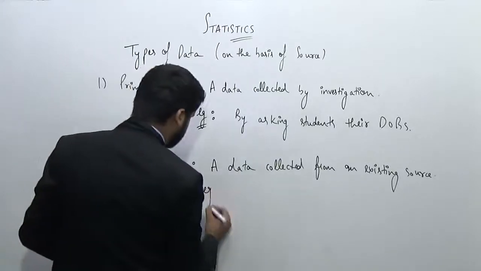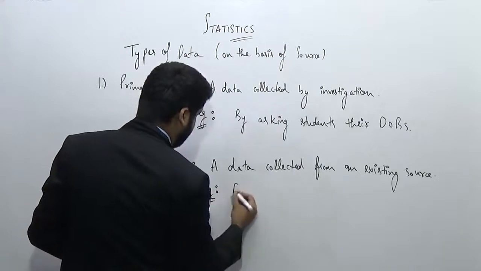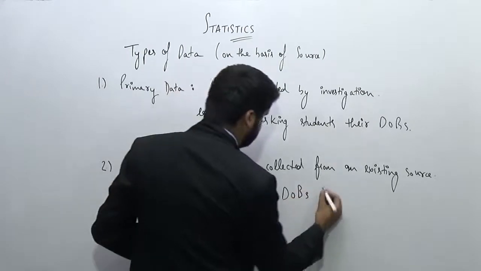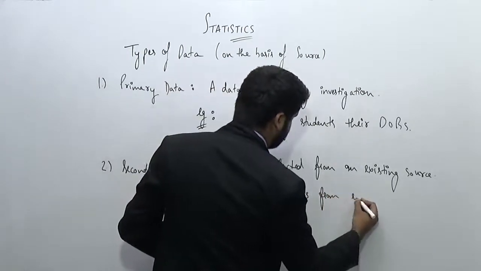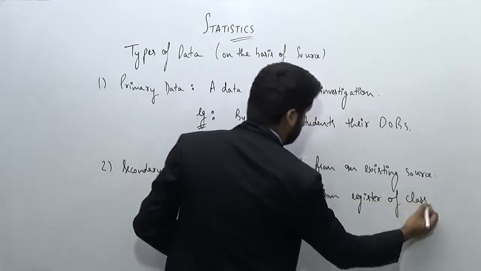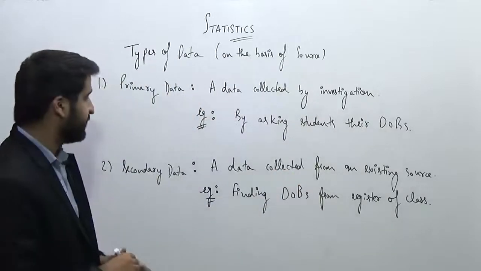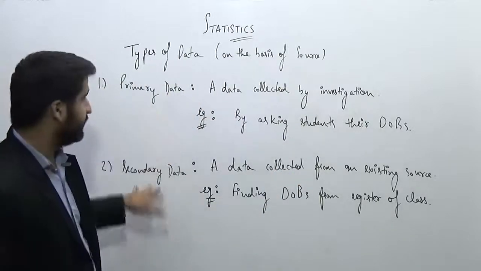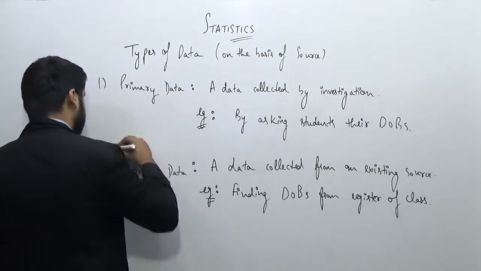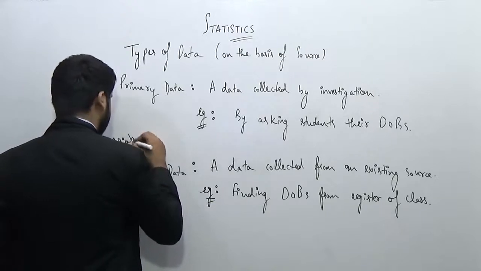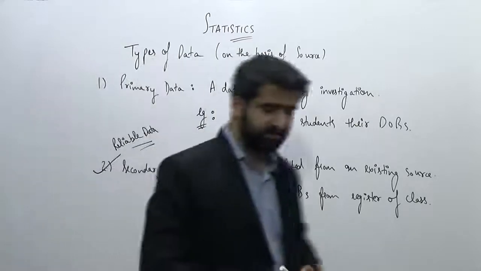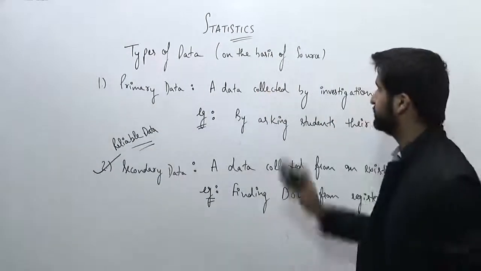Example we will write. Finding the DOBs from register of class. So this is the other way of finding the date of births. The first way and the second way, the primary data and the secondary data. Out of these 2 data, secondary data is always the most reliable data. Right. So this is a classification of data on the basis of source.